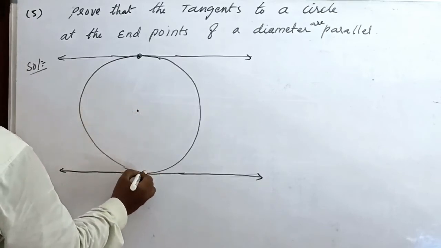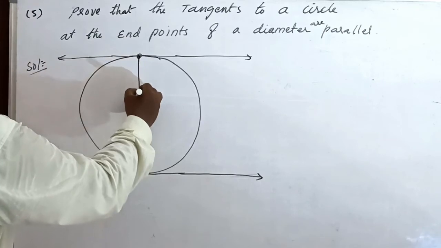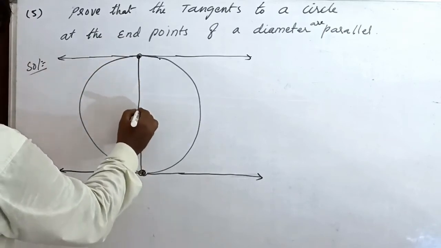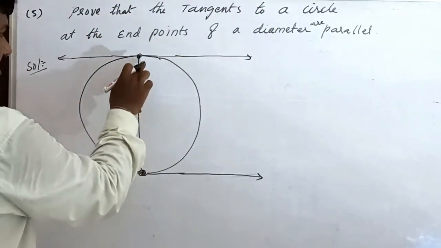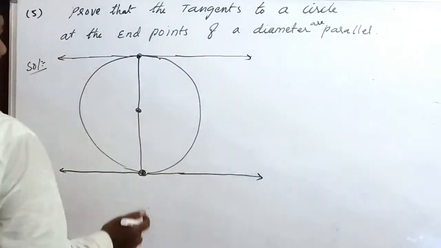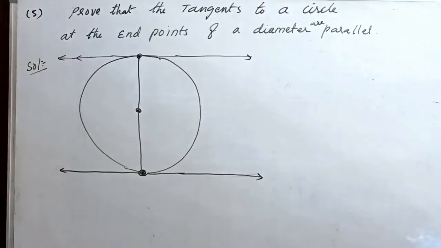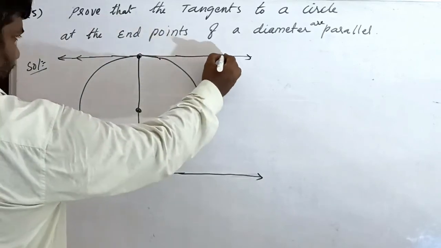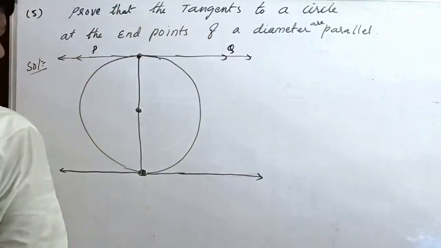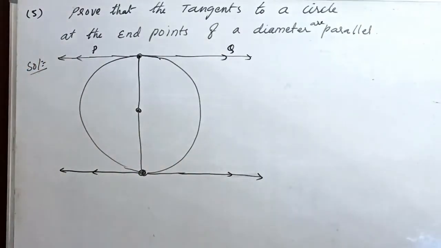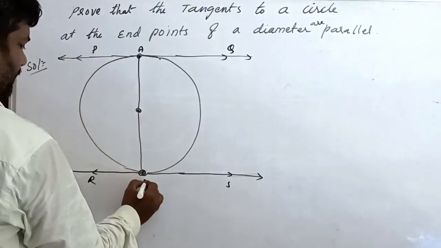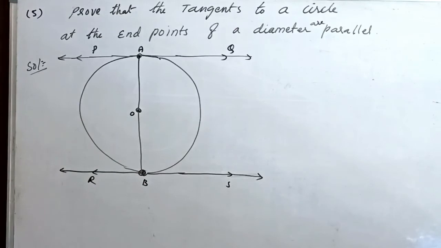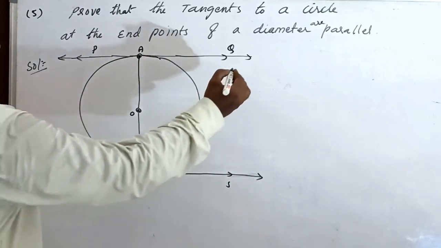This is the center. The first tangent is the line PQ, and the second tangent is RS. Diameter AB, center O. PQ and RS are two tangents, and O is the center.